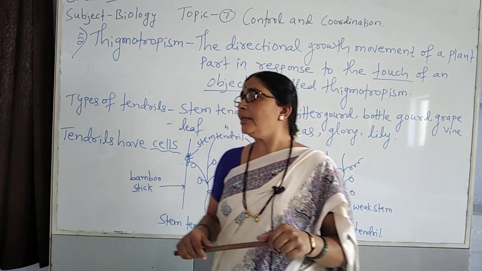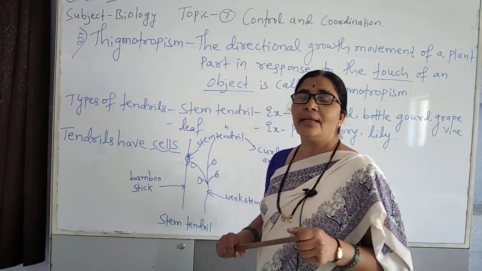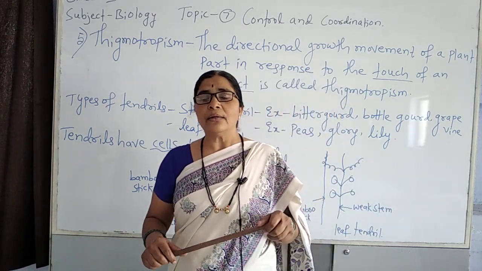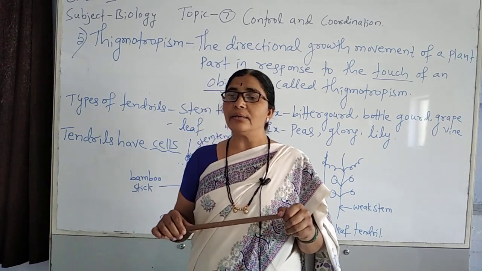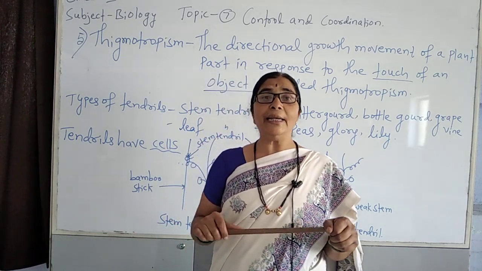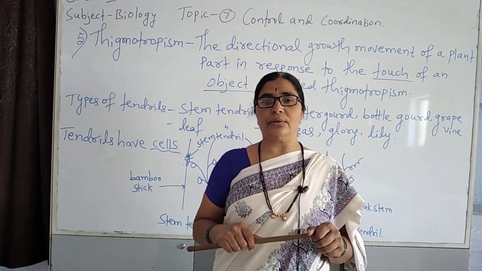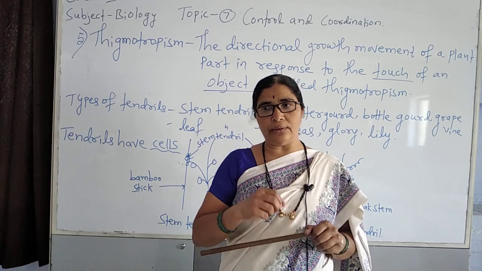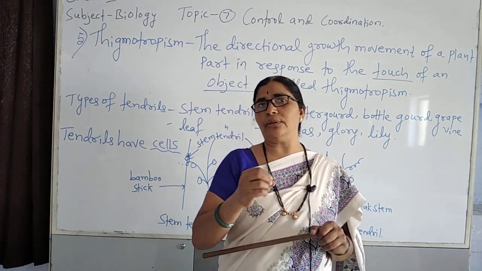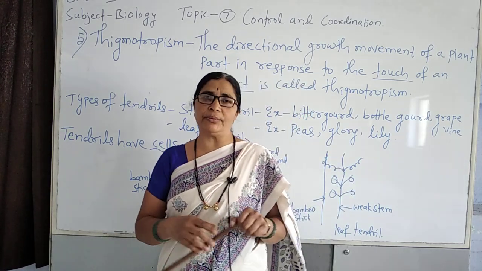So what is a tendril? Tendrils are thin thread-like structures which are growing on the stems or the leaves of the climbers or the creepers, you can say.